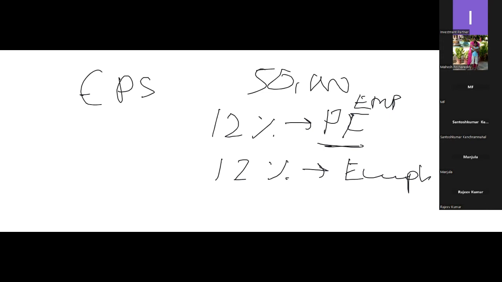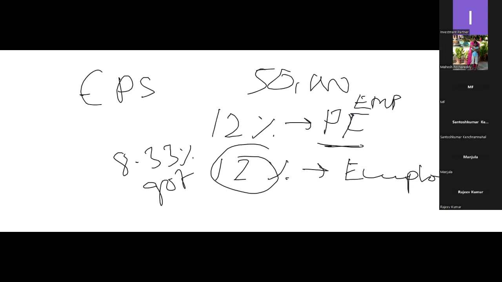But out of this employer 12%, 8.33% will go to EPS. This is our Employee Pension Scheme. And then the rest will go to our PF account. Is this clear? Okay. So now the question is, what is 8.33% of 50,000?